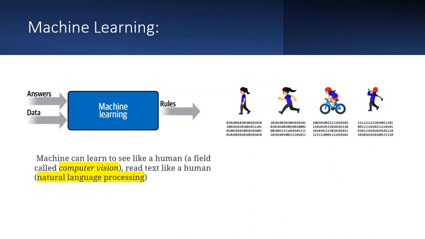In machine learning, there are a lot of fields out there. If the machine can learn to see like a human, the field is called computer vision. If the machine can read text like a human, then we call it natural language processing. As humans, we learn new behaviors through learning by example. In the same way, the machine will learn new things through data as examples.